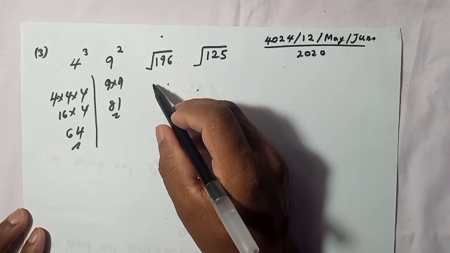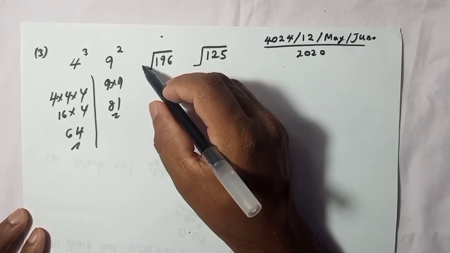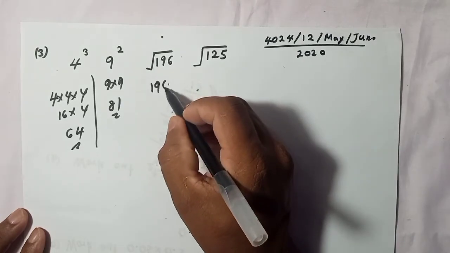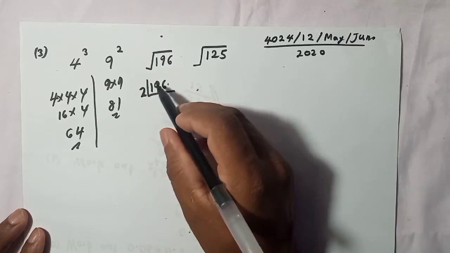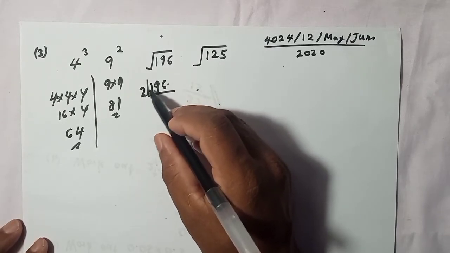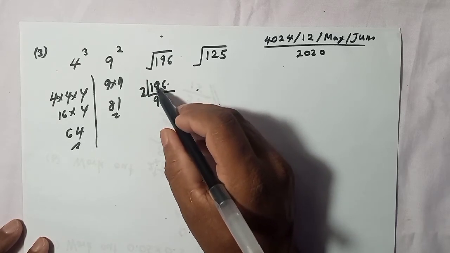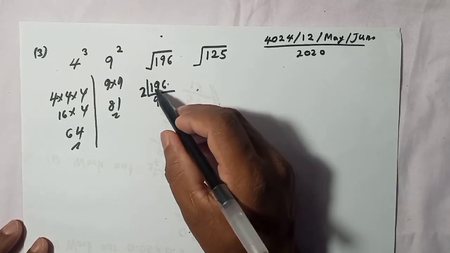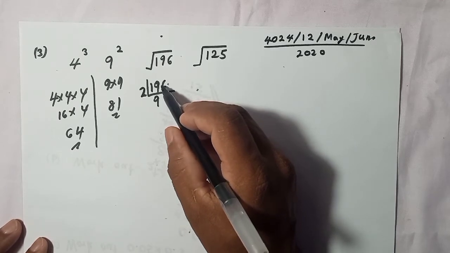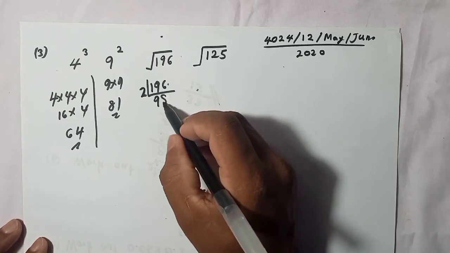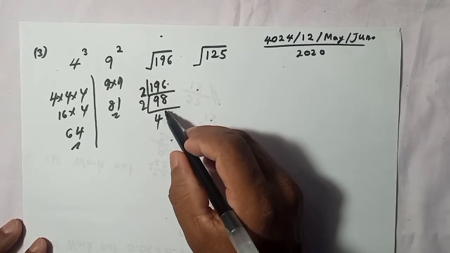Now we have this type of situation. Here we have a square root, no? So we can do this: 196, we divide by 2, the lowest prime number. How many 2 are there in 1? No. How many 2 are there in 19? It is 9, and one remains, so that one comes to here, so it will be 18, 16, no?